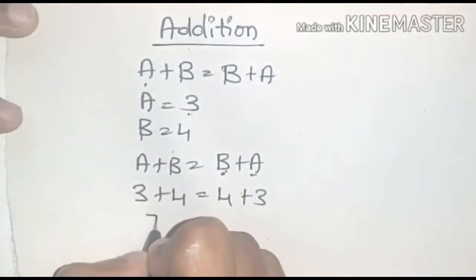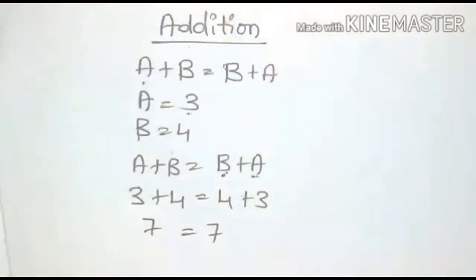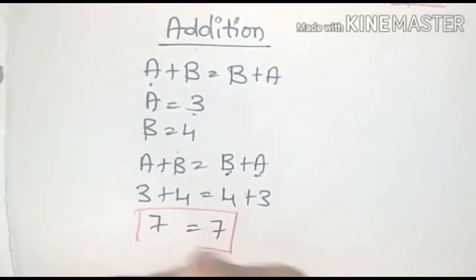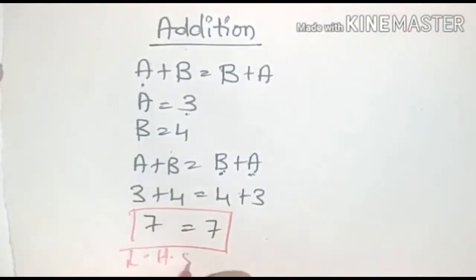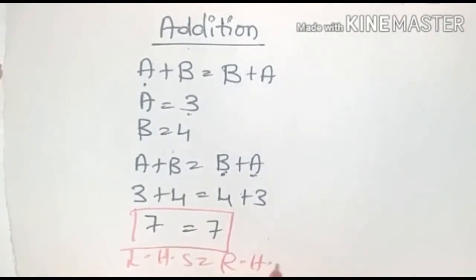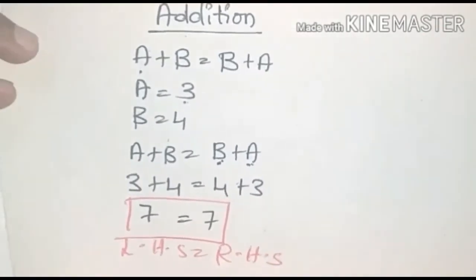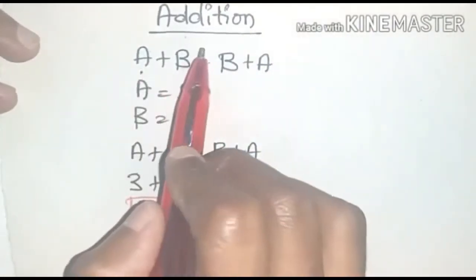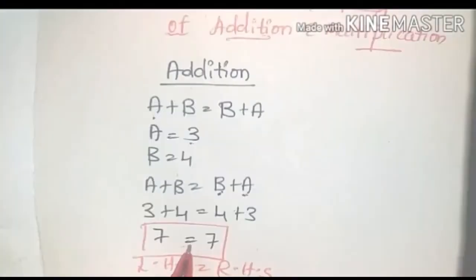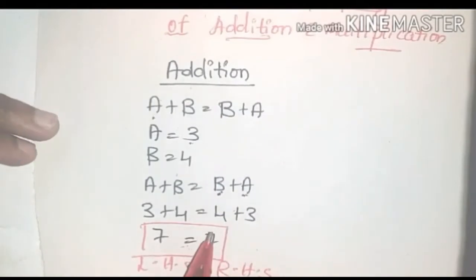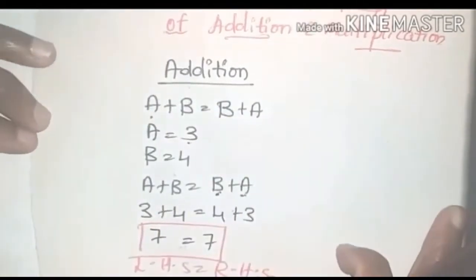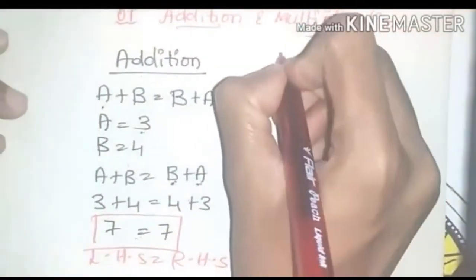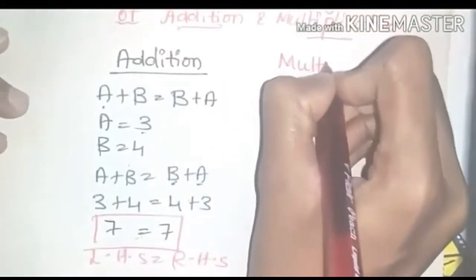Now what is the value? 7 is equal to 7. Hence LHS is equal to RHS. Yes. So by this what we understood, and this statement says that by changing the order, the result does not change. Any changes here? No, right? So this is about addition, and let's see for multiplication.